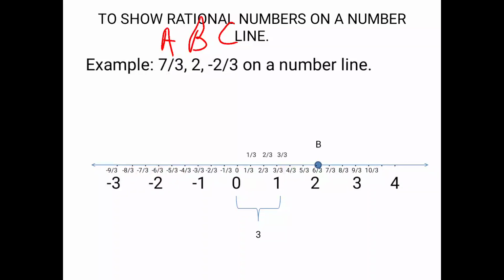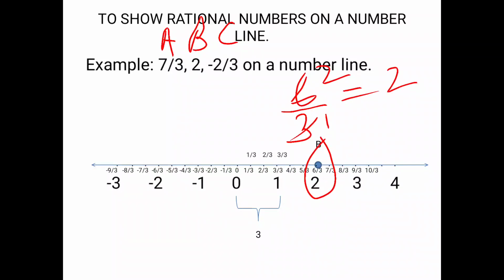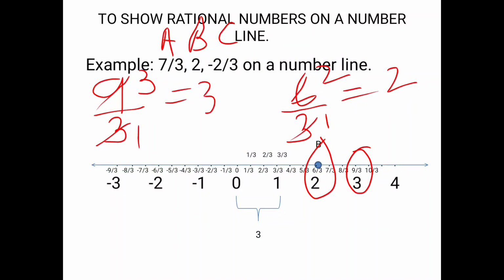Now if you observe carefully, 2 is nothing but 6 upon 3 in the fraction form. When I simplify 6 upon 3, what I am going to get is 2. So am I going right? Is the labeling correct? Yes, it is correct. Next, if I observe 9 upon 3, after simplification, 3 threes are 9, which will give me 3. So previously the number 3 is now written as 9 upon 3 in the fraction form.